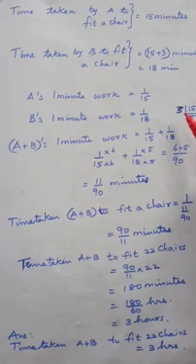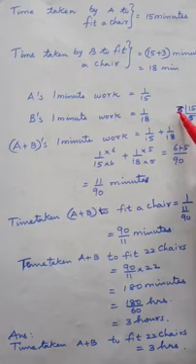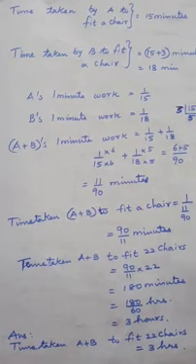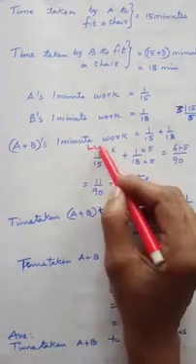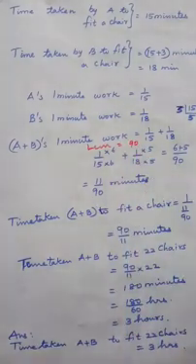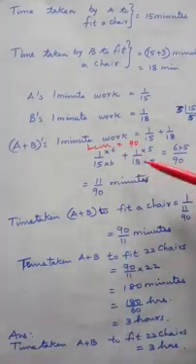Okay, now you multiply all. 6 5s are 30, plus 30 into 3, 90. 30 into 3 is 90. So LCM is equal to 90. Now you have to change the denominators to 90.